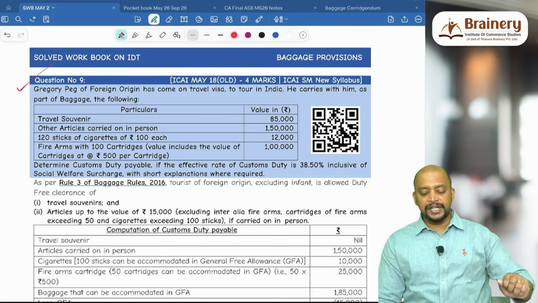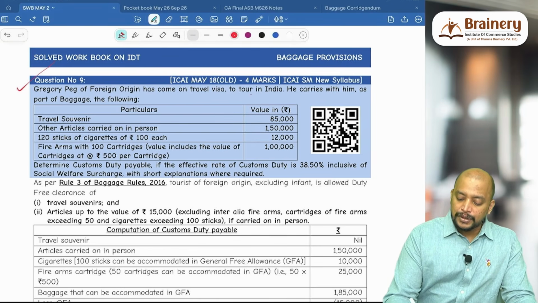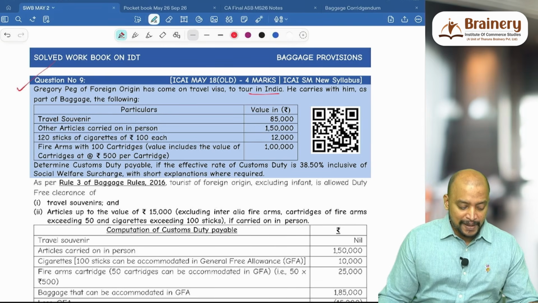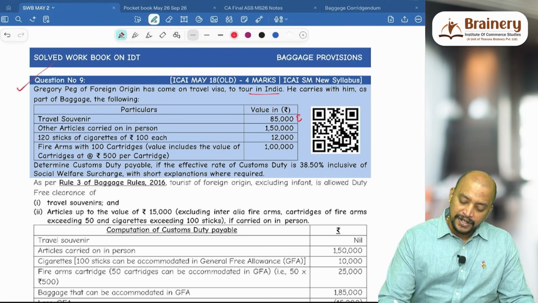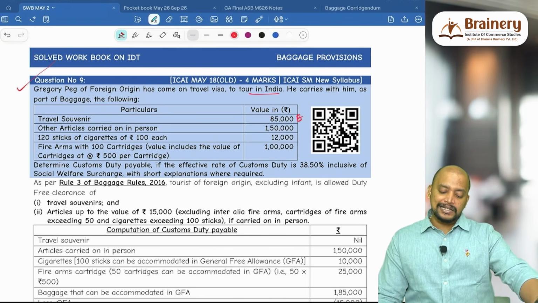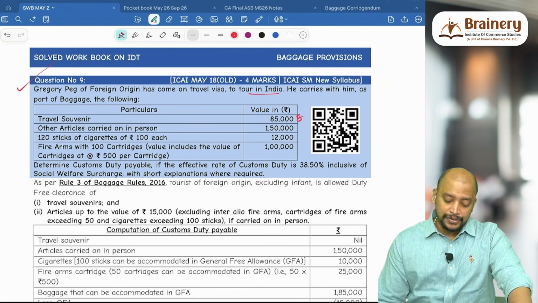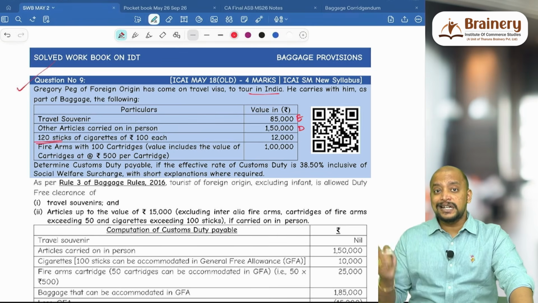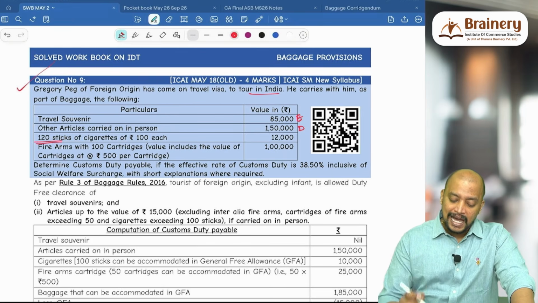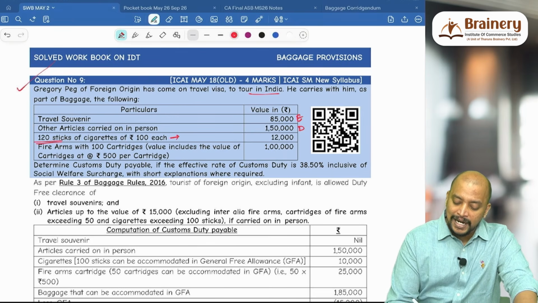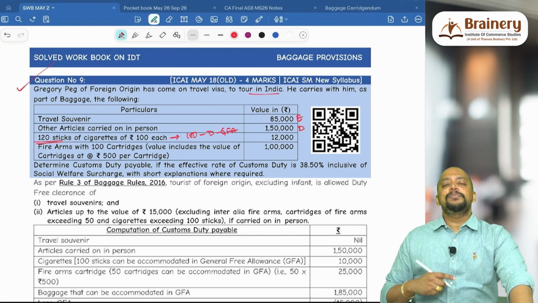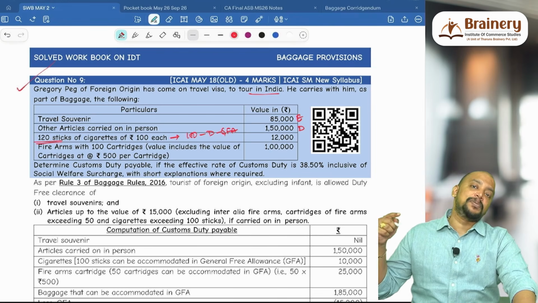Gregory Pegg of foreign origin has come on travel visa to tour in India, tourist of foreign origin. He carries with him as part of baggage travel souvenir. Travel souvenir will be exempted. Other articles carried on in person, 1,50,000 dutiable. 120 sticks of cigarettes. Now remember, 100 sticks only we will be accommodating in general free allowance. 100 will be dutiable, eligible for GFA, and the remaining sticks will not be eligible for GFA, but we need to pay the rate applicable to cigarettes.